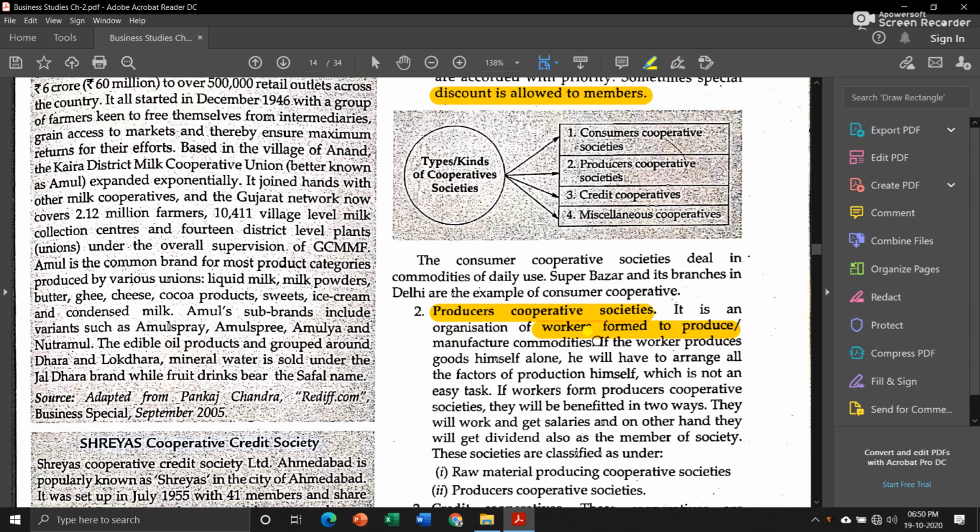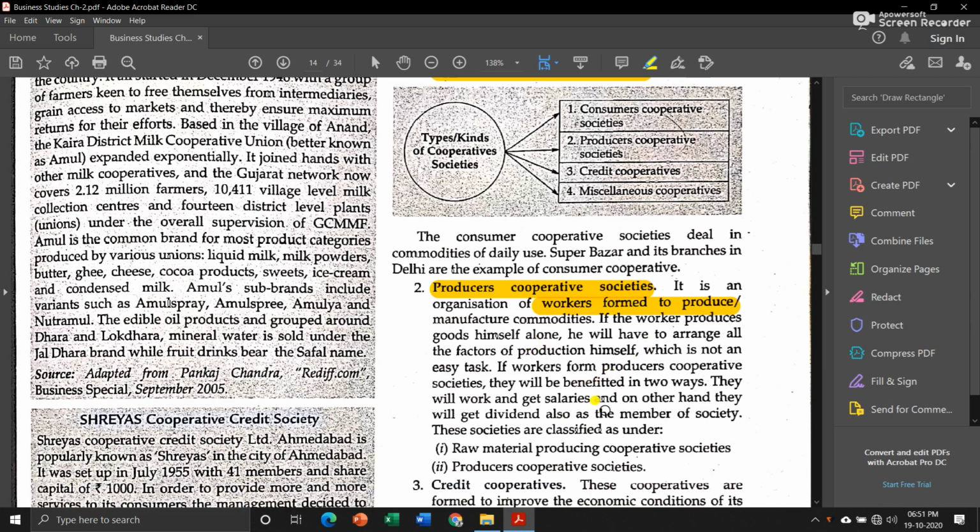or to manufacture some commodities, because if one worker tries to start producing or manufacturing any good, then it will be very tough for him to gather all the resources. So what they do is, some workers come together and arrange all the factors of production like capital, machinery, and all those things, and then they produce some goods and they can sell among themselves.